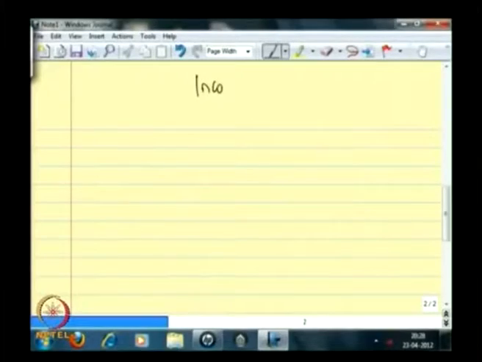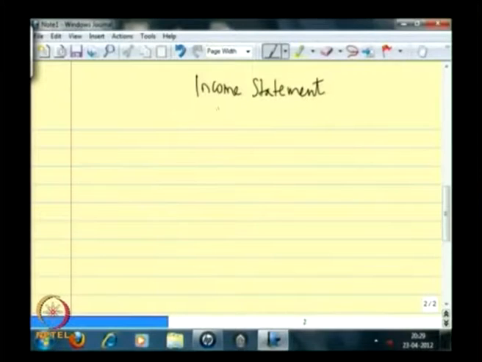So, let us begin with income statement. Now, this will establish the connect between the income statement and the balance sheet. So, it is not that I am just leaving the balance sheet incomplete. I know that there is some portion that needs to be filled, but then I will be filling that after I establish the connect between the income statement and the balance sheet. Then you will understand how all the pieces fall in place. Now, this is an income statement for the month of April, for April 2012.